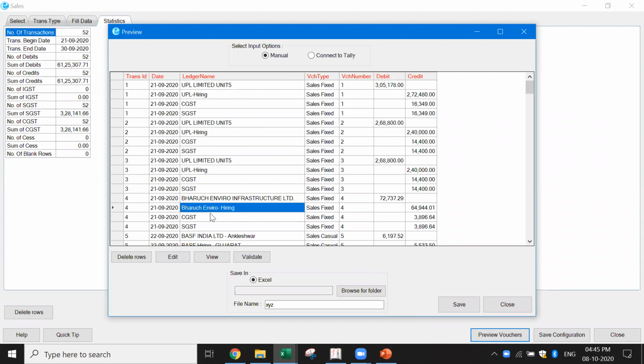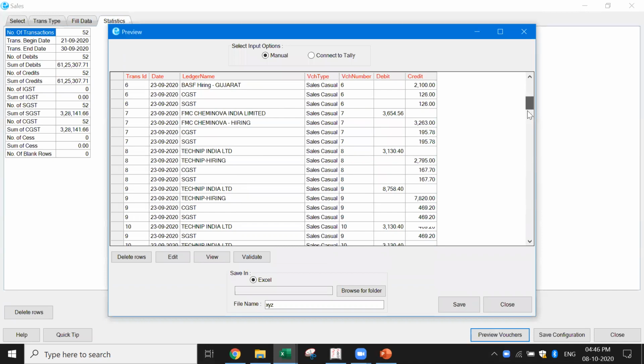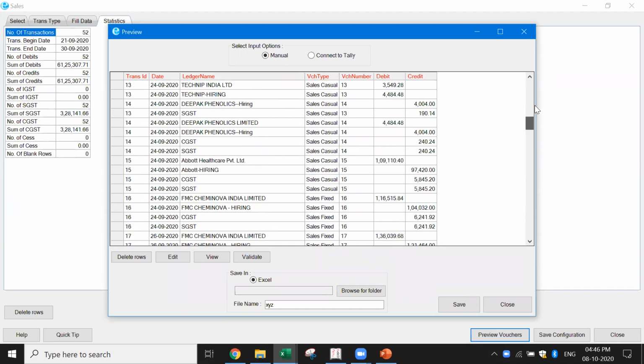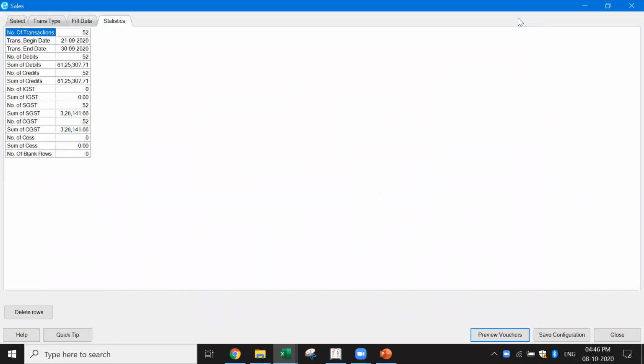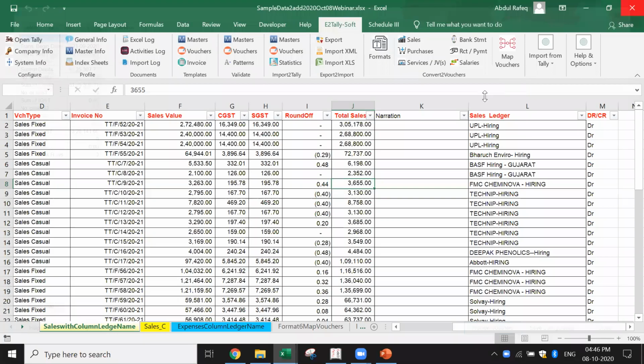After that, I have this Barucha. Okay, after that, we have different things, which means although the ledger names are changing in the rows, by default, it picks up the rows and takes this. Now let's take an example. This CGST I have given here, in Tally this is actually given as CGST 12% or SGST 12%, or CGST 18%. In that case, what do I do? Simple. Before creating the vouchers, just go and change the column name here. What I gave as CGST, whatever is there in Tally, the same ledger name you can give here. This is how simple it is to convert.